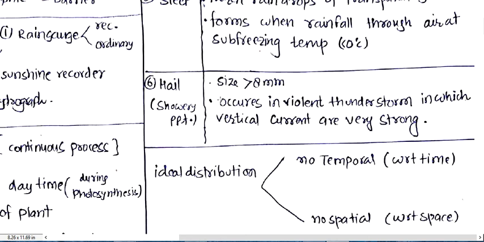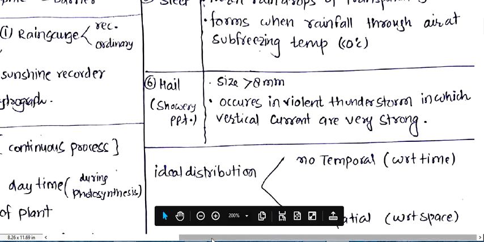It occurs in violent thunderstorms in which vertical currents are very strong. When thunderstorms are violent and vertical currents are too strong, then hail occurs in the form of water droplets greater than 8 mm in size.